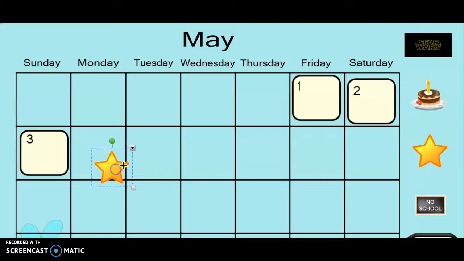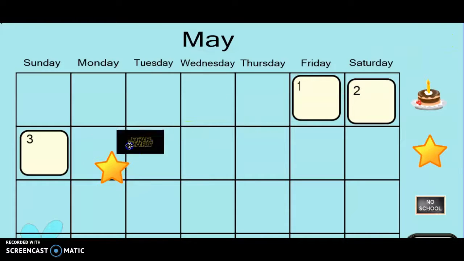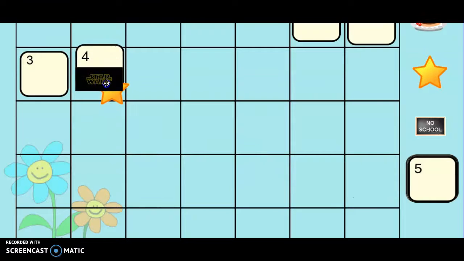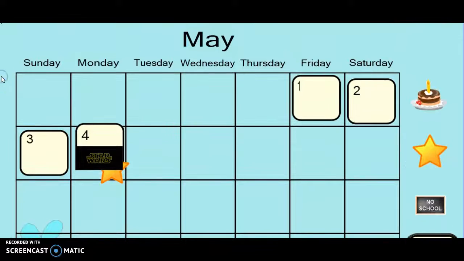Today on our calendar we have a star because I'm joining you, but there should also be a Star Wars sign here for May the 4th. May the 4th be with you, because it is Star Wars Day. Yay! So today I'll be watching Star Wars. I hope you get to watch some Star Wars today.